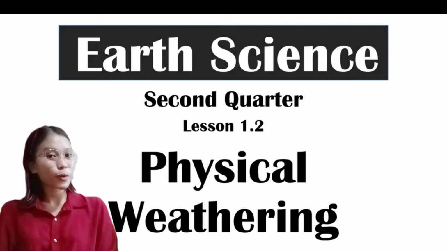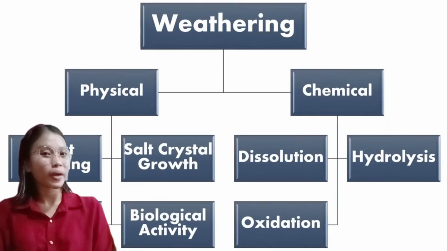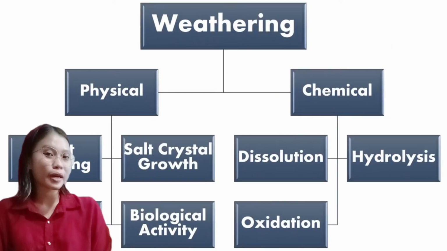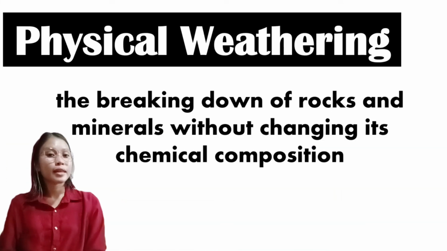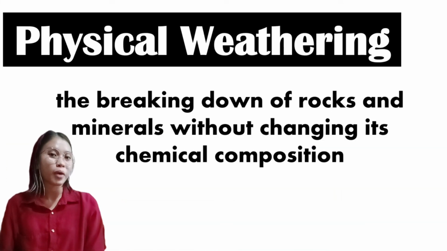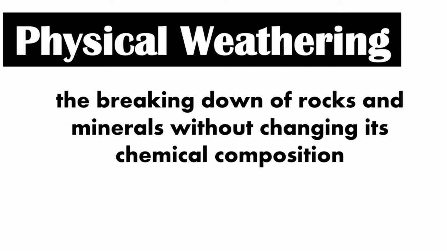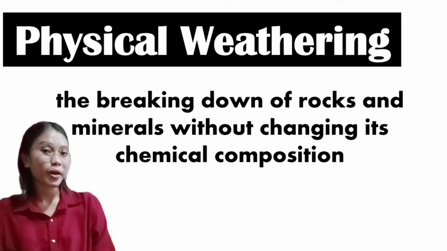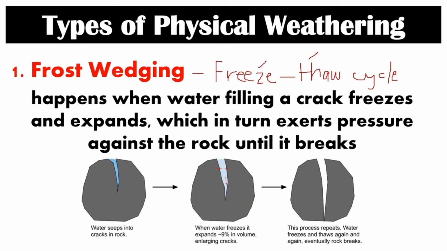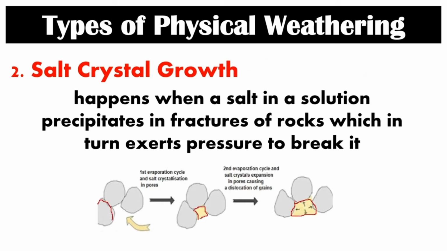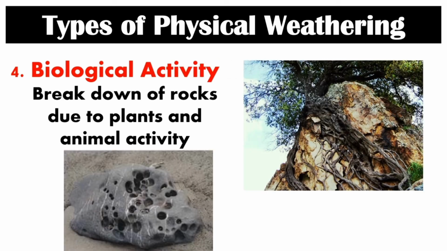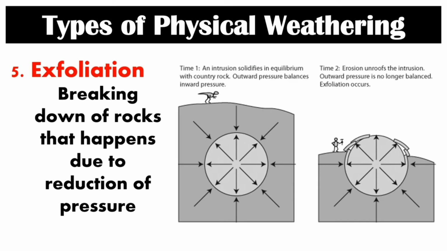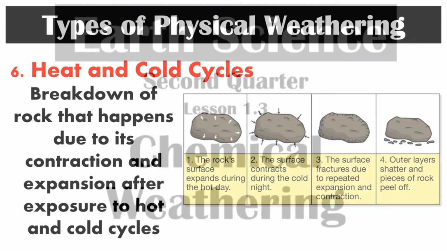So, to start with, there are two types of weathering: physical weathering and chemical weathering. Let's define first what is physical weathering. Physical weathering refers to the breaking down of rocks and minerals without changing its chemical composition. There are 6 types of physical weathering: frost wedging, salt crystal growth, abrasion, biological activity, exfoliation, and heat and cold cycles.